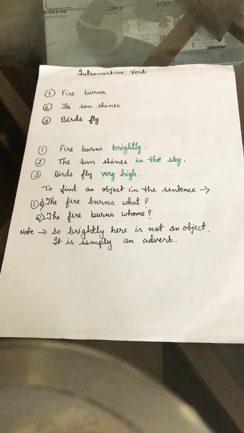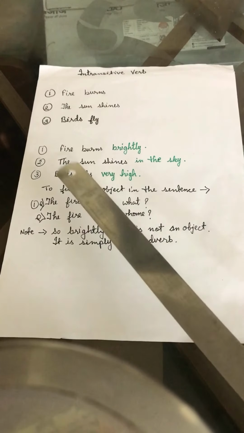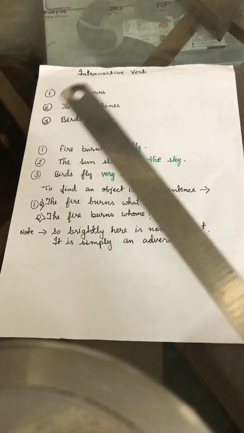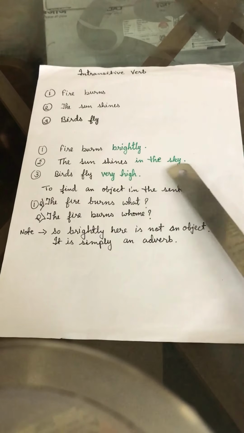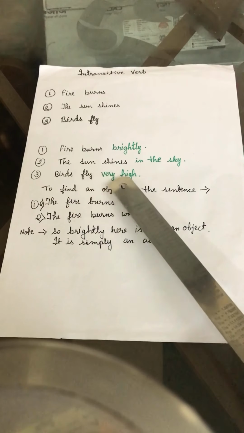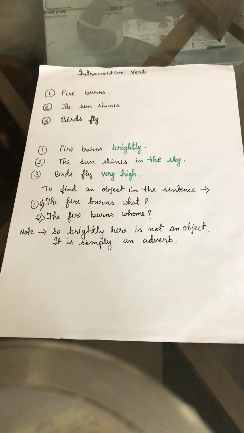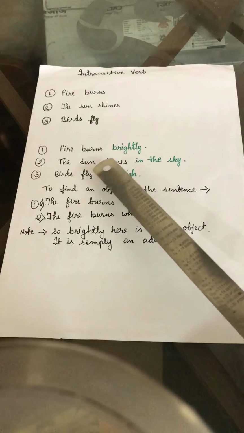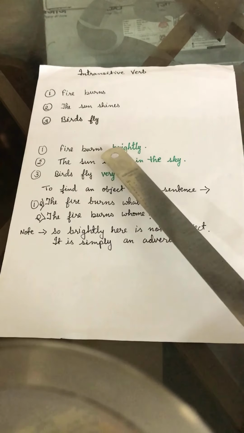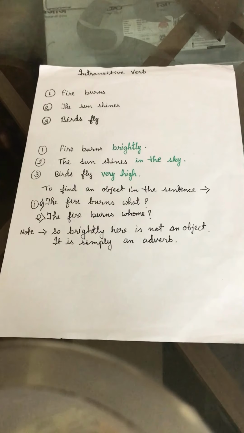But let us add a few more words to them. Fire burns brightly. The sun shines in the sky. Birds fly very high. So we have added a few more words to them. The verbs here are burns, shines and fly. In the first sentence it is burns.